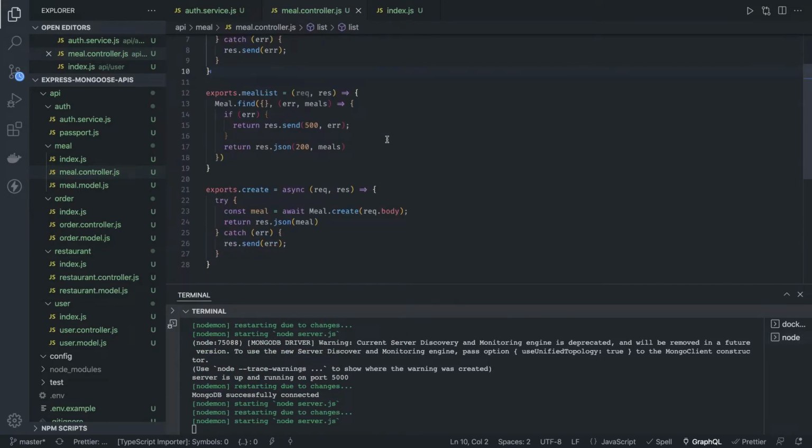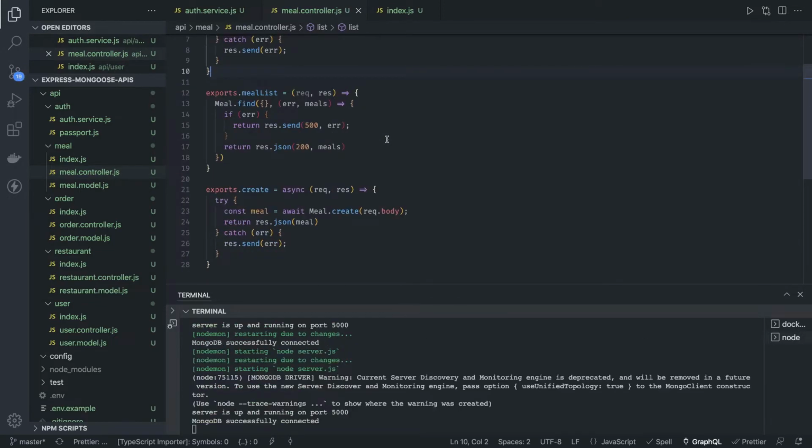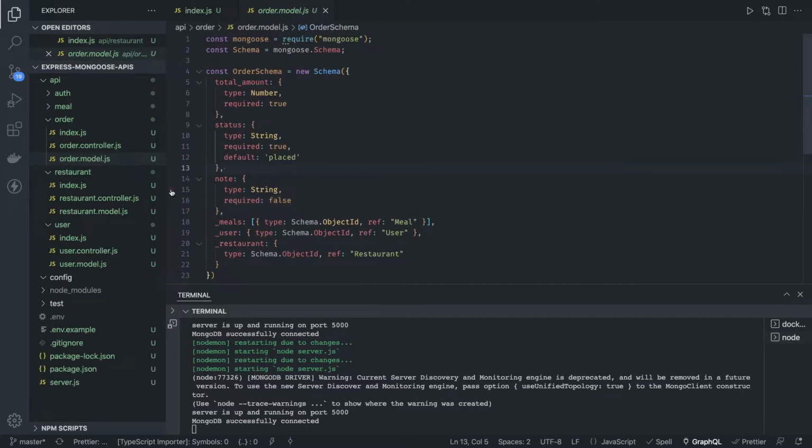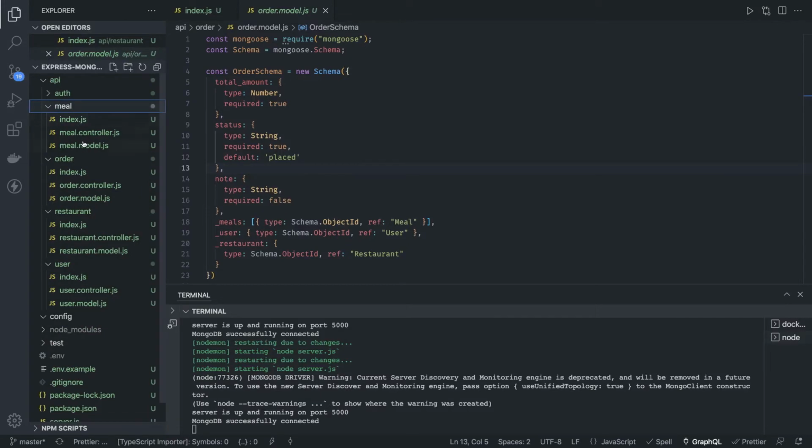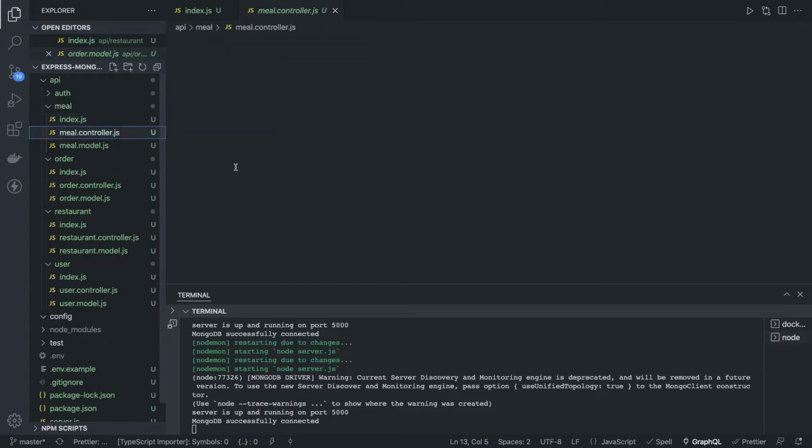After doing the meals, we will move to the orders, because order has a lot of association. Meals is independent, where you can do the CRUD operations, create, update, delete. If you are the owner of the restaurant, you have access to the restaurant, so you can edit, update, delete the meals that belong to that restaurant. Okay, so we are done with the restaurant controller, the restaurant APIs and the meals APIs. Those are simple CRUD operations which we have done.